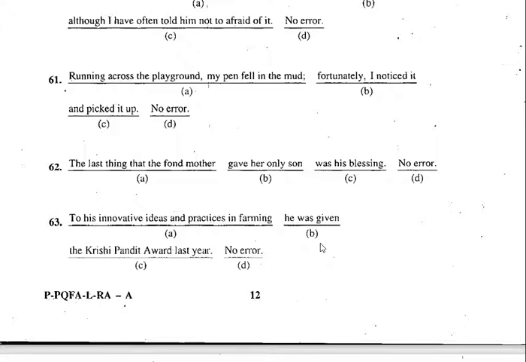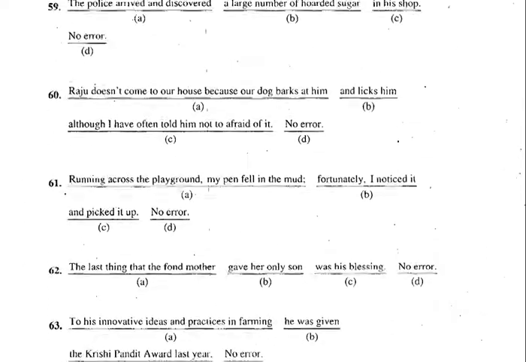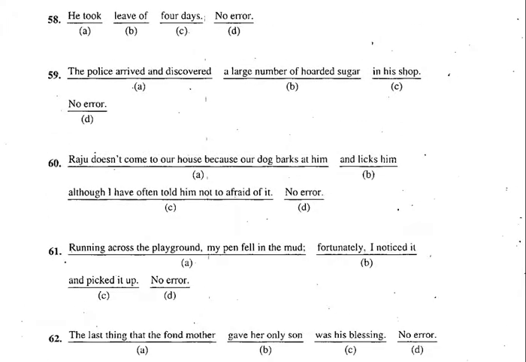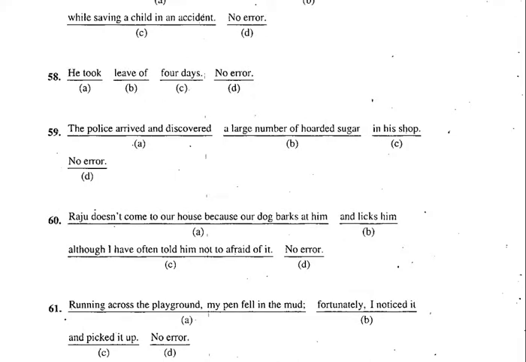Okay, let's just revise whatever we have seen. The last thing that the fond mother gave her only son was her blessing. His blessing, in place of that, her blessing. Running across the playground, my pen fell in the mud. No, I dropped the pen. Yes, I dropped the pen in the mud. Then, Raju doesn't come to our house because our dog barks at him and licks him, although I have often told him not to be afraid of it.